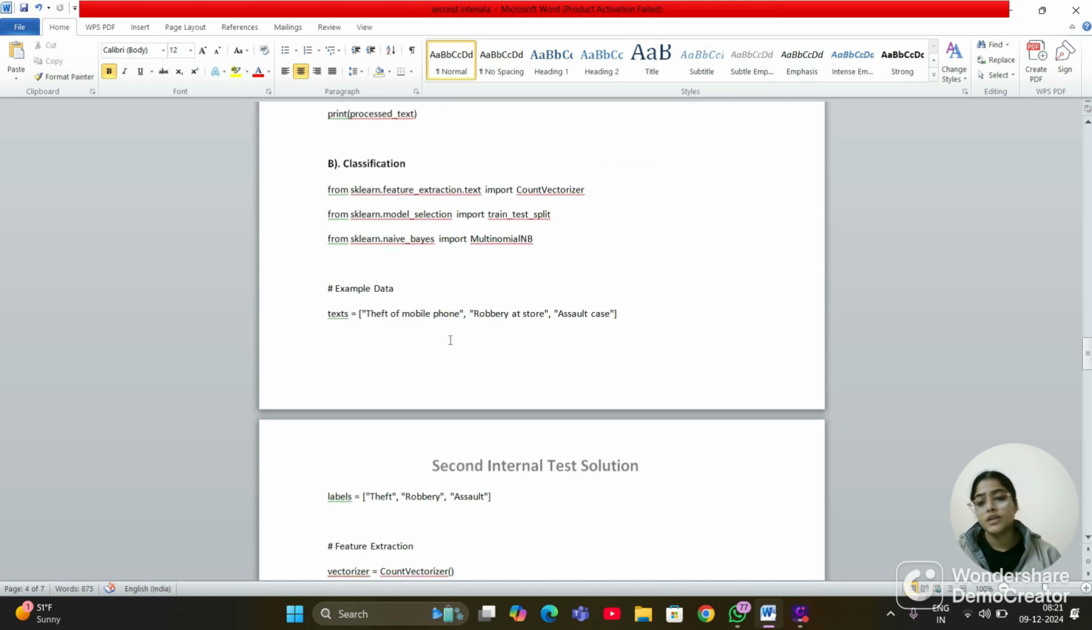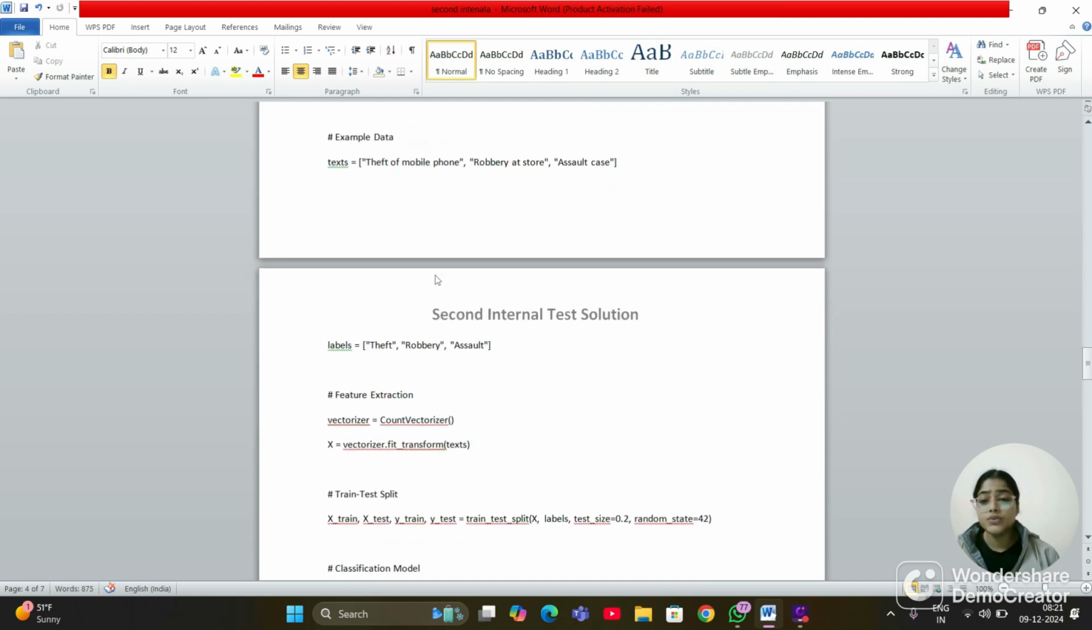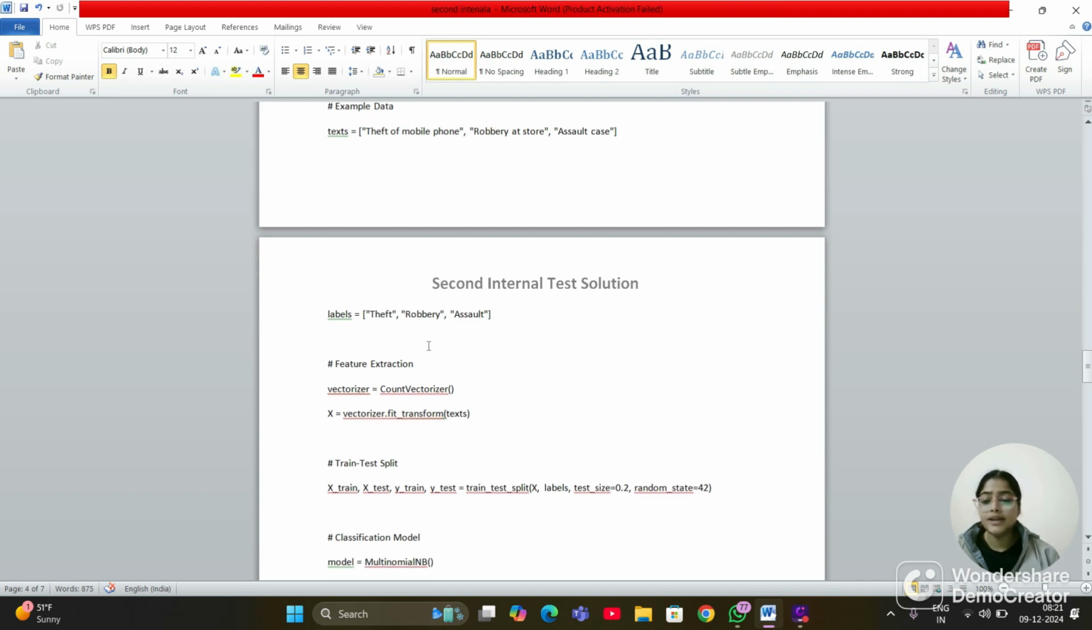And in the next one, in the classification, we import the libraries and we use the example data. And in the text, theft of my mobile phone, robbery at store and assault case, and we label them theft, robbery and assault.